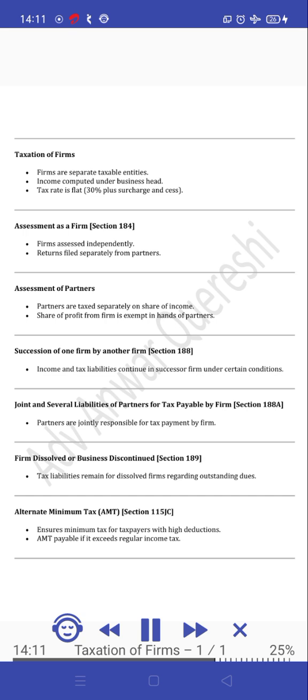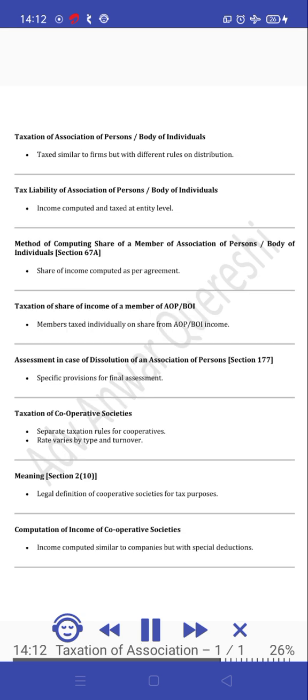Alternate minimum tax, AMT, Section 115JC. Ensures minimum tax for taxpayers with high deductions. AMT payable if it exceeds regular income tax. Taxation of association of persons, body of individuals. Taxed similar to firms but with different rules on distribution. Tax liability of association of persons, body of individuals. Income computed and taxed at entity level.